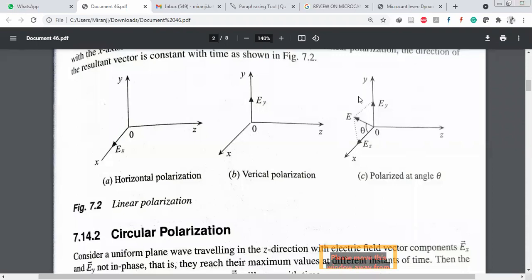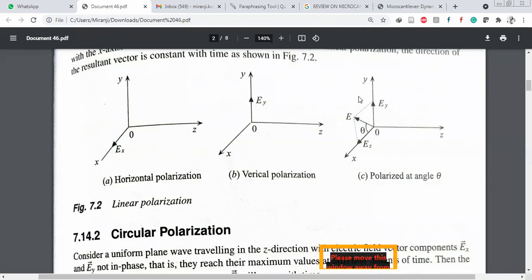Okay, what did we learn? What is meant by polarization? How do you define polarization? Polarization is simply defined as the orientation of the electric vector at a given point in space. How are polarizations classified? Polarizations are classified into three basic types: linear polarization, elliptical polarization, and circular polarization.